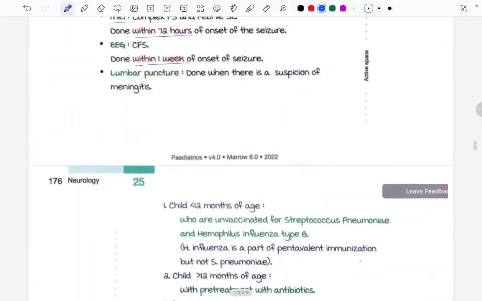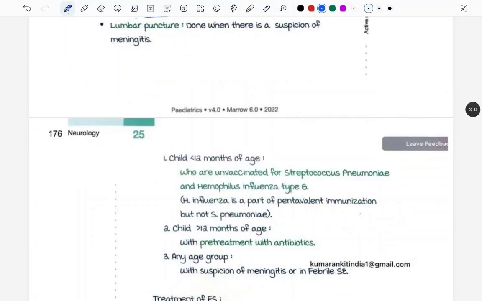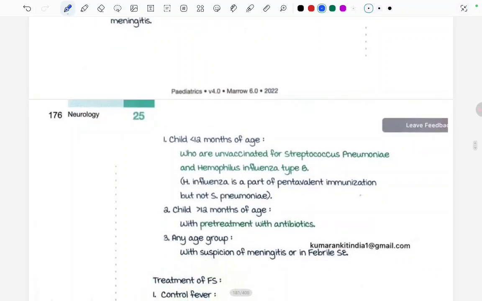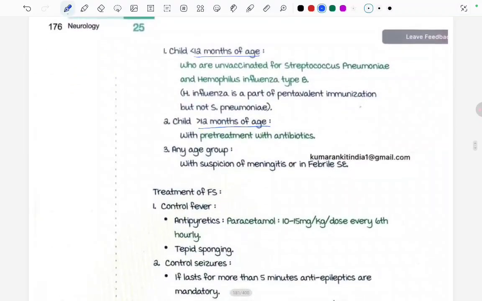Okay, so this is lumbar puncture continued. It is done in suspicion of meningitis, and this is now continuation of that. In a child less than 12 months of age who is unvaccinated for Streptococcus and Haemophilus influenzae type B, and in a child more than 12 months of age with pre-treatment with antibiotics. Any age group with suspicion of meningitis or in febrile status epilepticus.